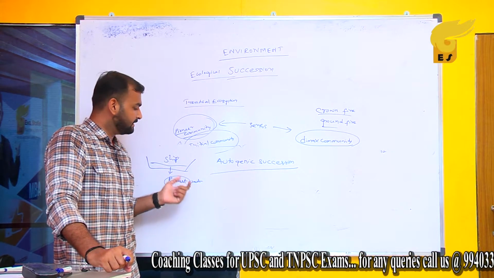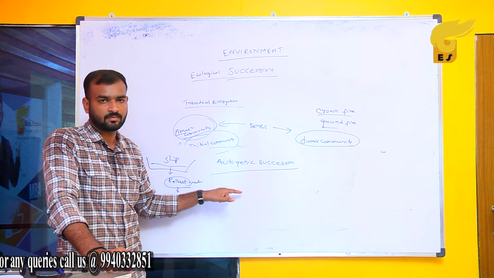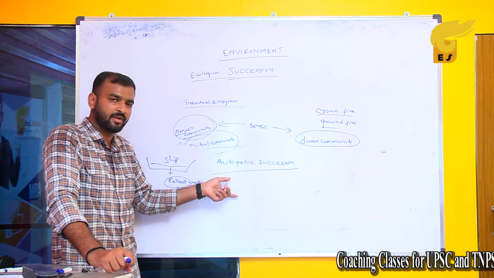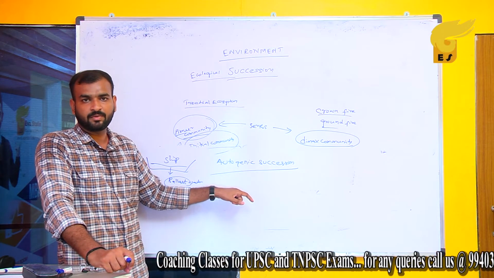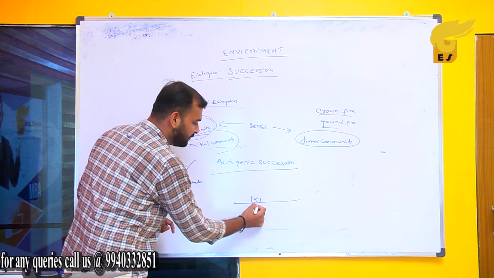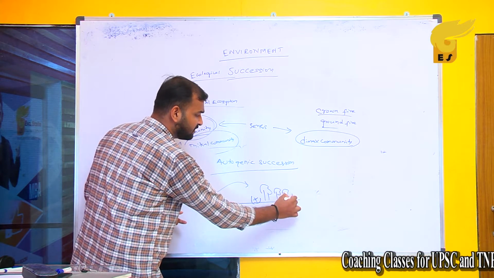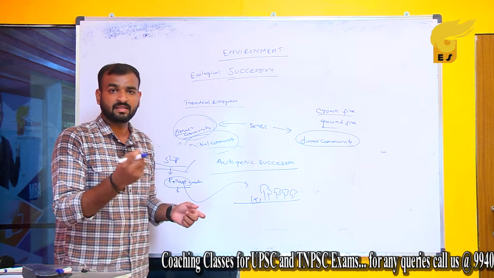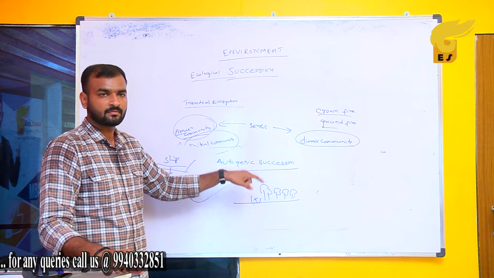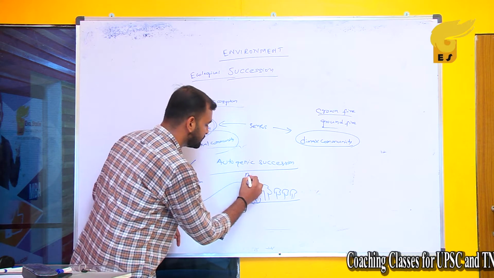So now the problem is that this species will enter the aquatic ecosystem of Kerala as a different species, which we call an invasive species. This species will invade and overrule the population of a particular species which we call a native species. What happens is that one species will be eliminated and this invasive species will dominate. It may be a plant or a tree or a microorganism or a snail or anything, any invasive species which dominates the particular area and prevents the growth of indigenous species. That kind of succession is called allogenic succession.